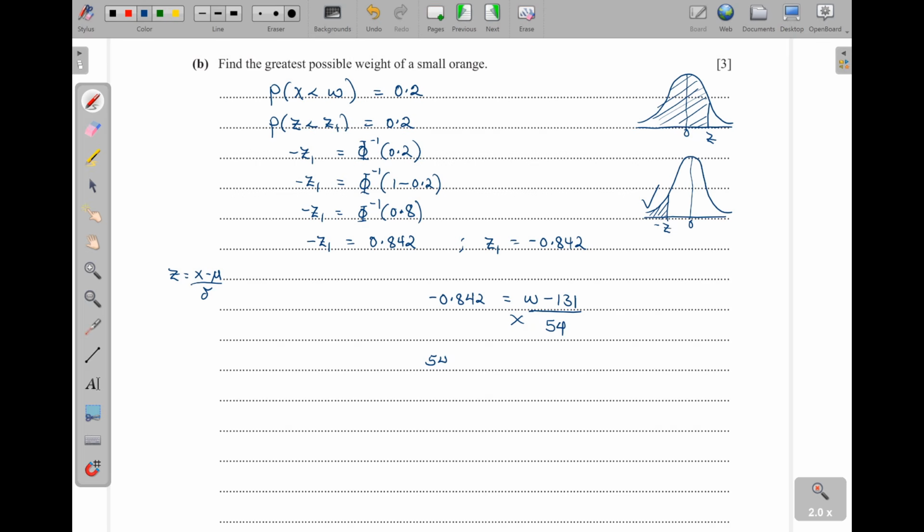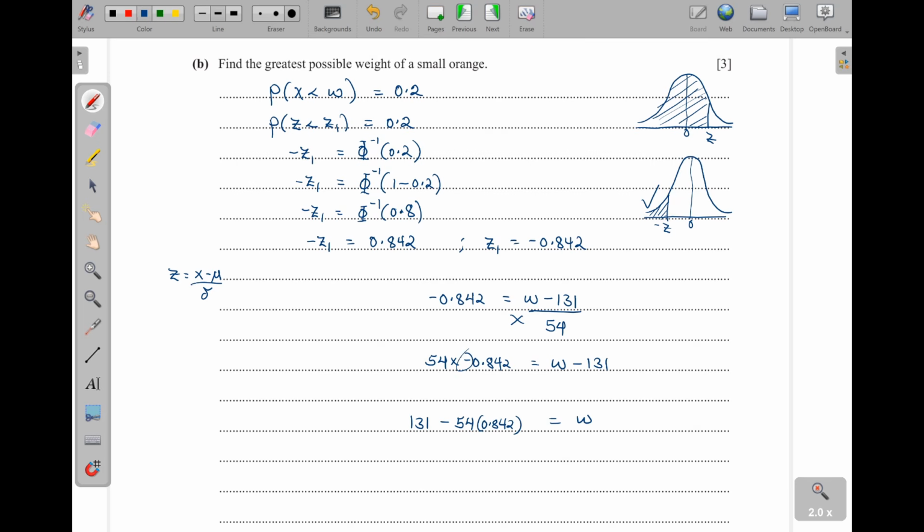So 54 times negative 0.842 is equal to W minus 131. So meaning W is going to be equal to, when this one crosses, it becomes a plus, 131 minus 54 multiplied by 0.842.